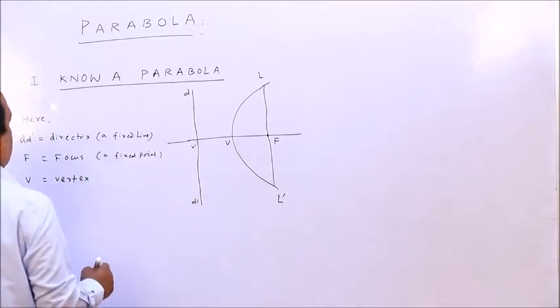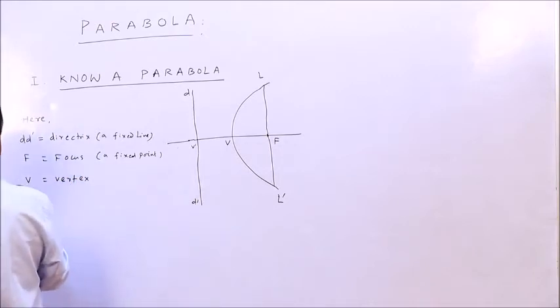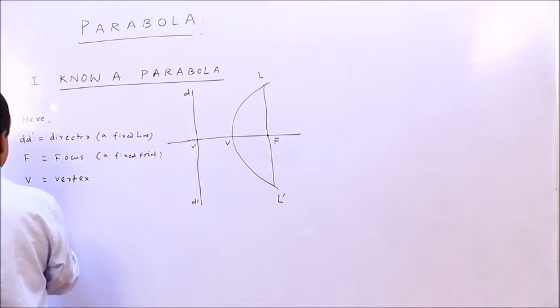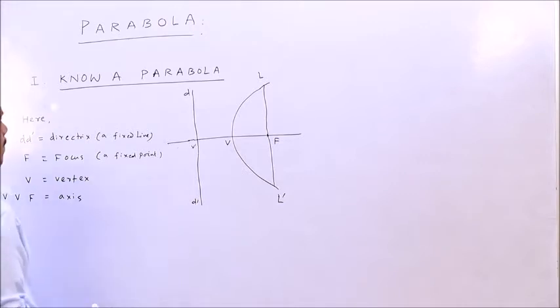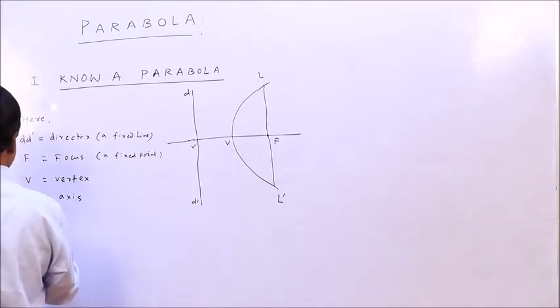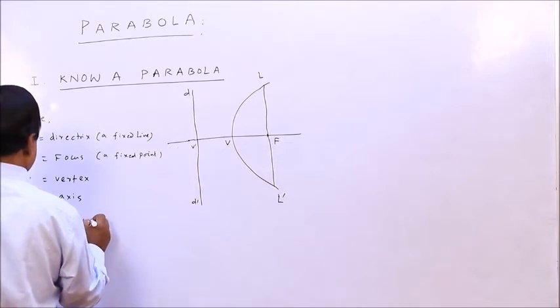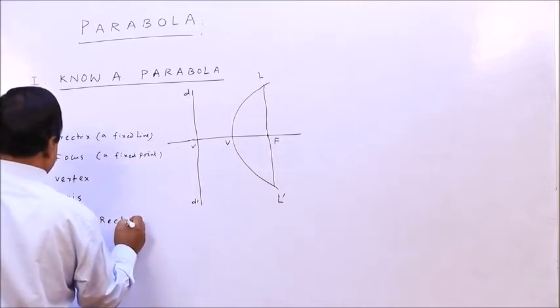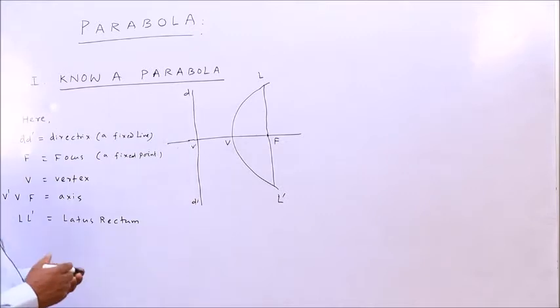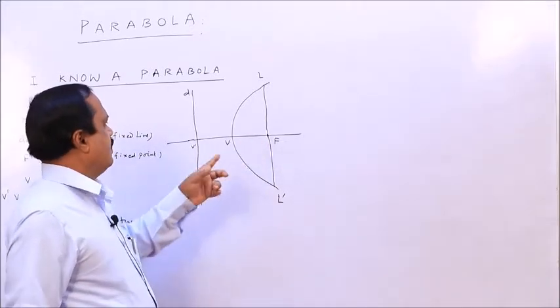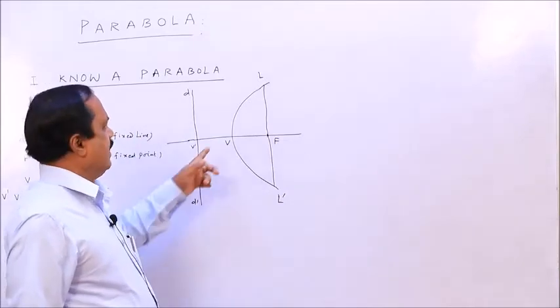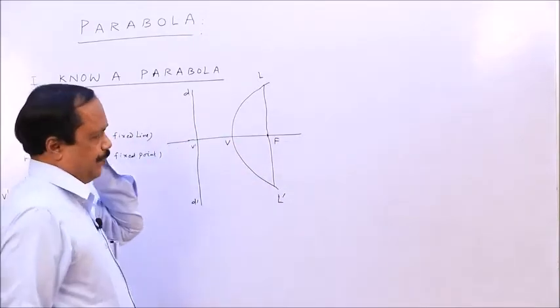Alright. So V dash V F is known as axis of parabola, and L dash is known as latus rectum of parabola. B is vertex, F is focus, D dash is directrix, and this is known as latus rectum.